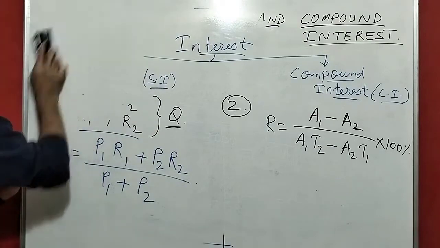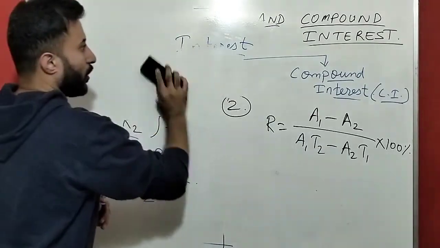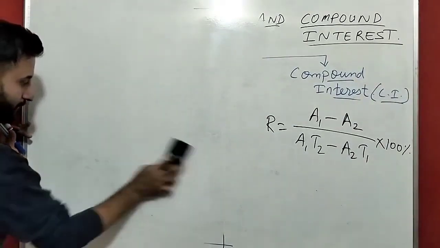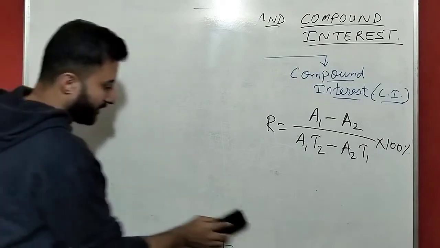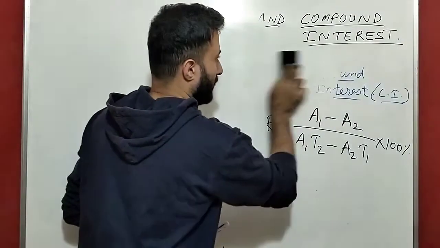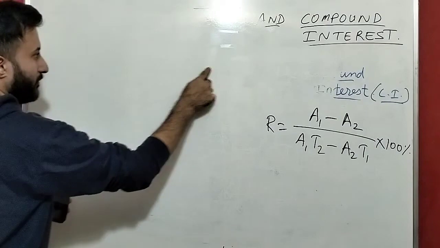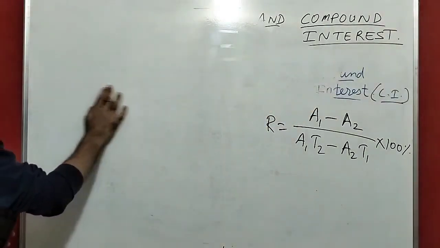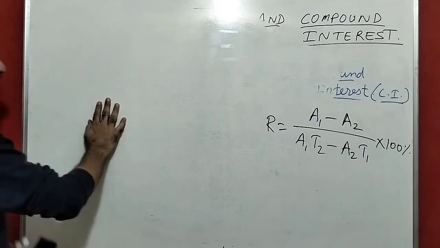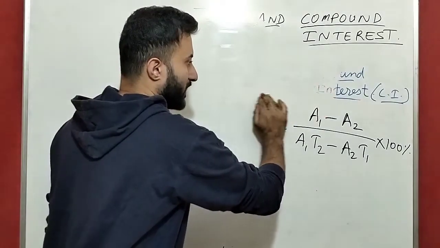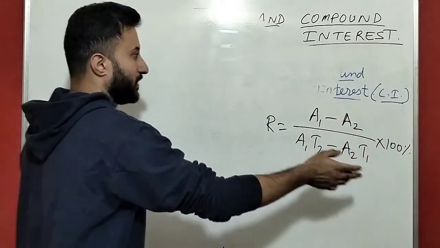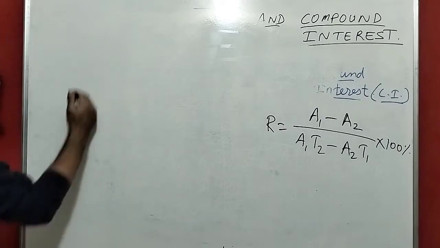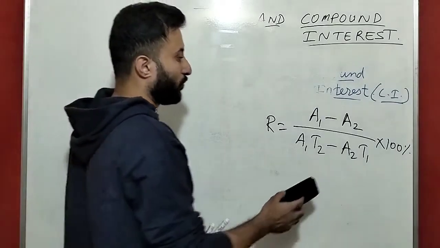Now we will go for compound interest. Now we will write the formula for compound interest. So we have seen the interest. Make it like this, guys: simple interest and compound interest. For simple interest you can write that each and every year the principal remains the same. On the compound interest side you will write that each and every year the principal keeps on changing. Then next, make the simple interest topic and write all three formulas.